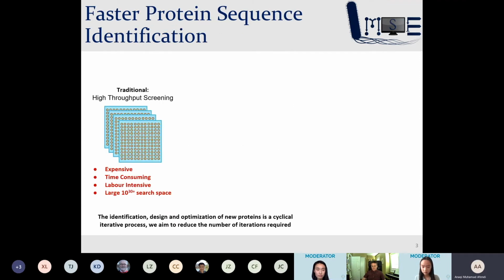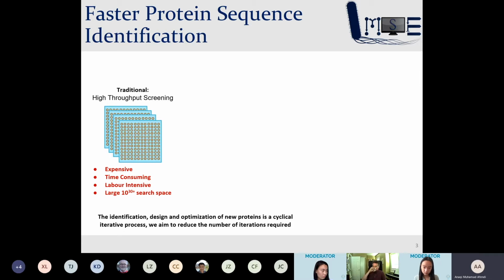The significance of this research is such that it will allow for the faster identification of viable protein sequences. Typically, researchers will spend months performing high throughput screening, sampling on almost every variable in a theoretically infinite search space, when trying to identify and optimize designer proteins. The average hit rate on these tests is very low, at about 2 to 3%, and out of those, fewer still actually outperform the current standard.